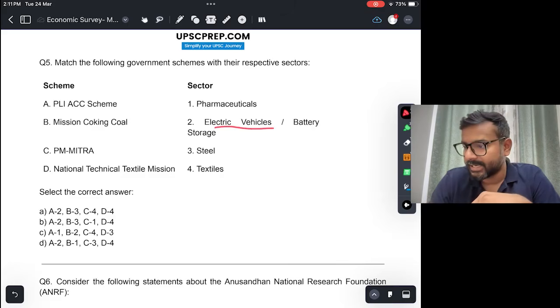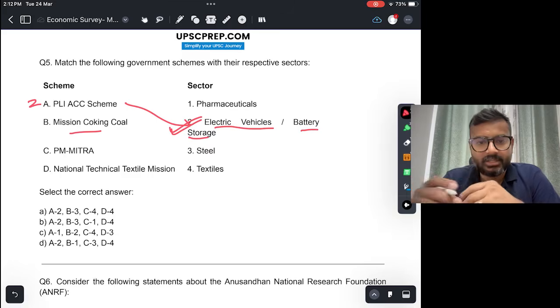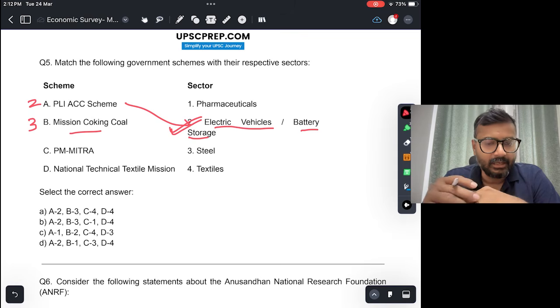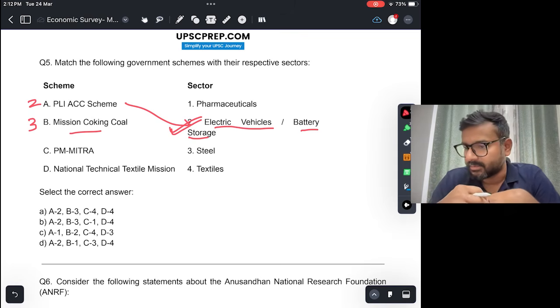It will be electric vehicles and battery storage, right? So A is 2. Mission coking coal of course is steel. Okay, so स्टील को स्टेनलेस स्टील बनाने में I think coking coal यूज़ किया जाता है. So that is 3.